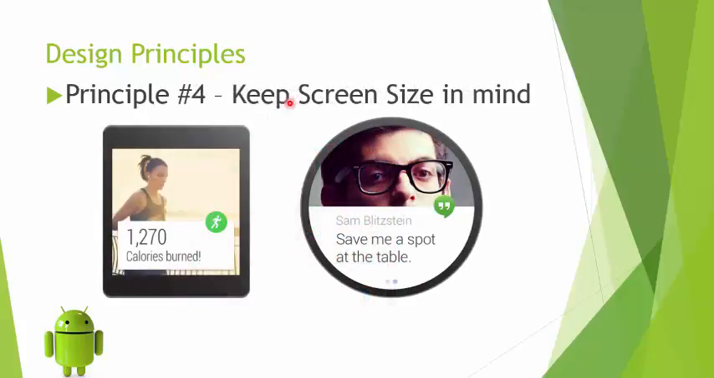The fourth is that you should keep the screen size in mind. While designing full screen apps, keep in mind that an Android Wear device could be square or it could be round. Basically, a Wear device comes in these two forms, so you have to have your notifications adjusted in that particular way.